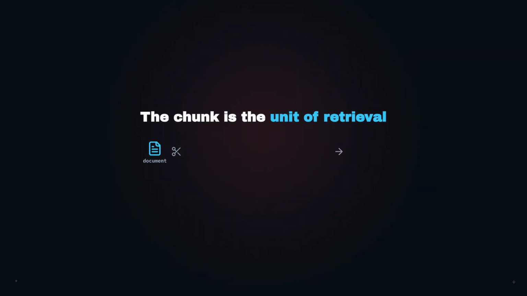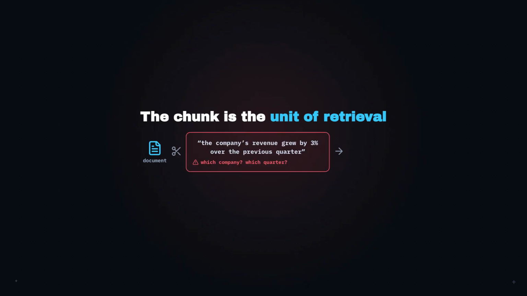The chunk is the unit of retrieval. Your embeddings can only ever be as good as the text you put inside them. So the moment you split a document, you're deciding what your system can and cannot find.